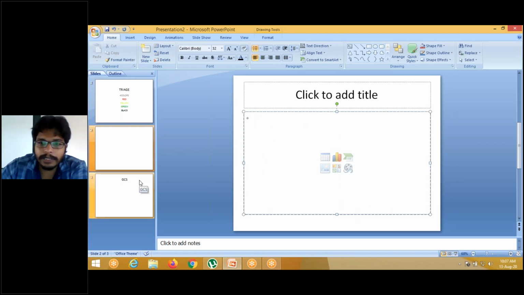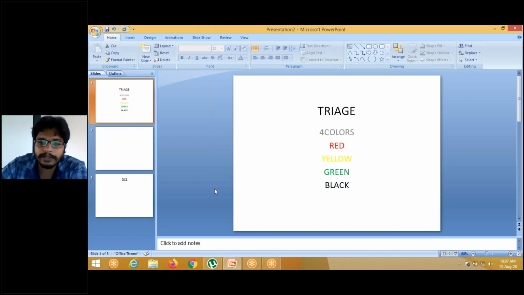It is so silly to ask questions on these four colors, so that's why I'm not asking. You have to remember these four at least. If you don't know these four, there is no use in becoming a doctor. Even paramedical officers will know these four things because they are the first ones to triage these patients. Paramedical officers are those who accompany the ambulance drivers.